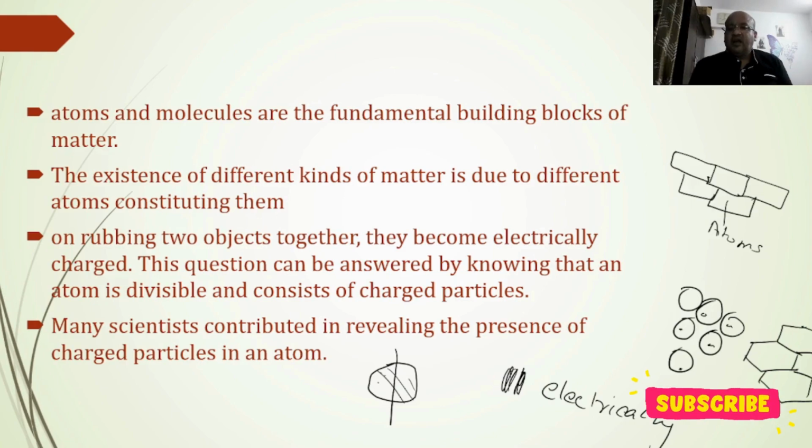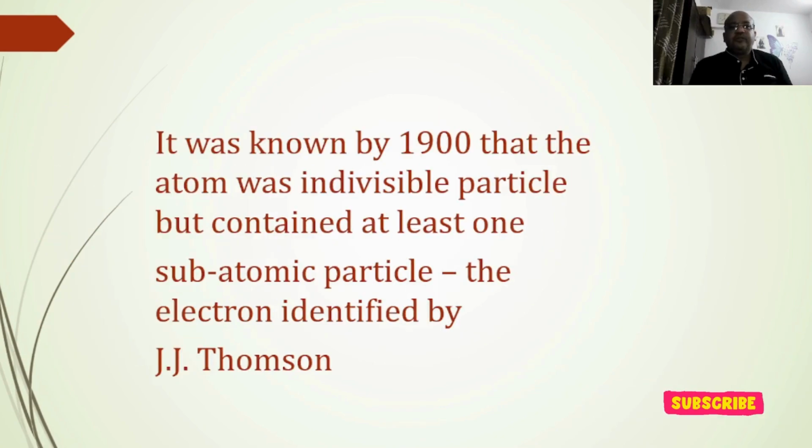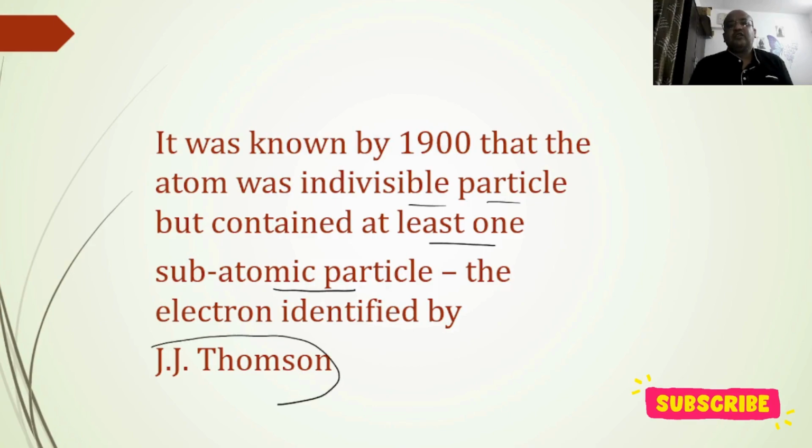Let's see how these things moved. It was known by 1900 that the atom was a divisible particle containing at least one subatomic particle. Till that time they knew only one subatomic particle, the electron, identified by J.J. Thomson.